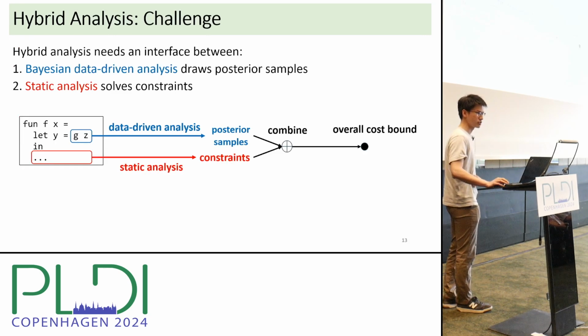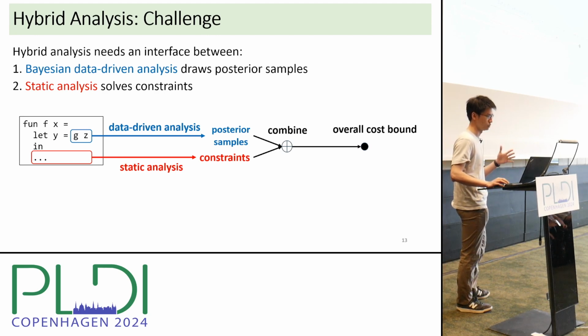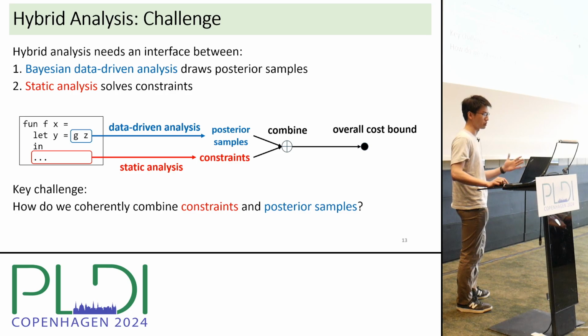To design hybrid resource analysis, we need an interface between Bayesian data-driven analysis, which runs a sampling algorithm and draws posterior samples, and static analysis, which solves constraints to infer a sound cost bound. So a key challenge is, how do we coherently combine constraints and posterior samples?